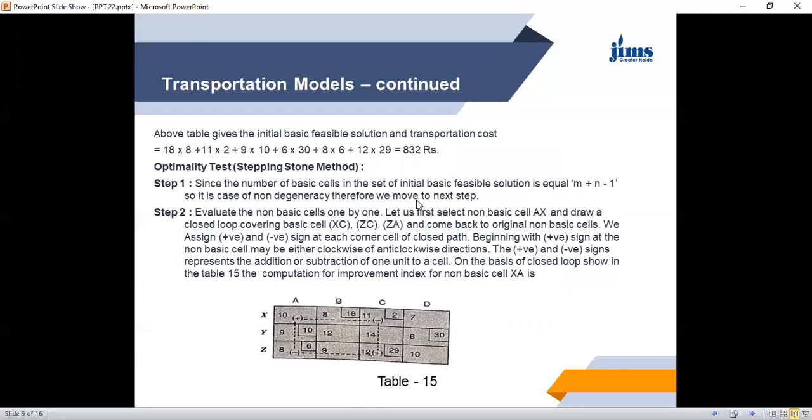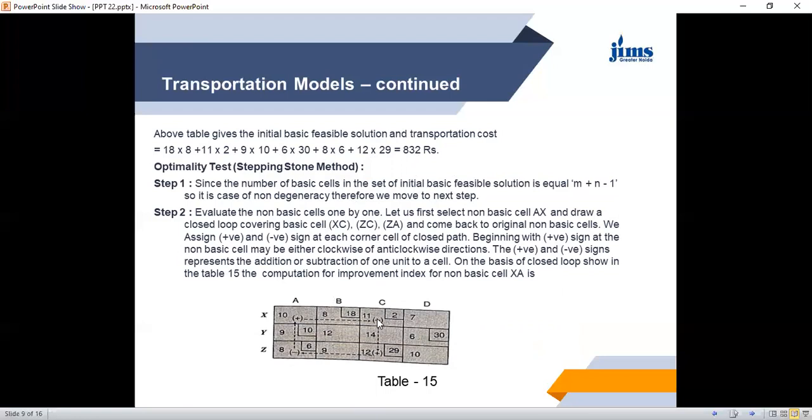Let us first select the non-basic cell AX. We assign a positive sign here, and from here we go to, we skip here, because if we change the direction here we come back and cannot make a loop. So you have to see how you can make a closed loop. If necessary, you can skip an occupied cell also. Here we have skipped this occupied cell. We started here, we have gone here.